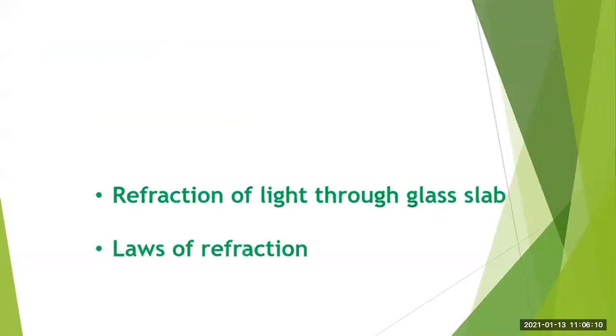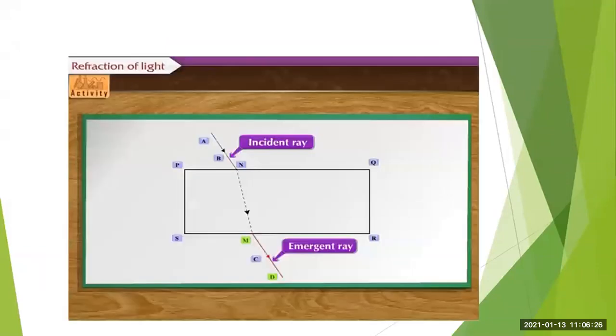Now, let us study refraction of light through glass slab and the laws of refraction. Okay. Now, in the school, this activity can be performed. What you require to study this refraction of light, we require a glass slab.